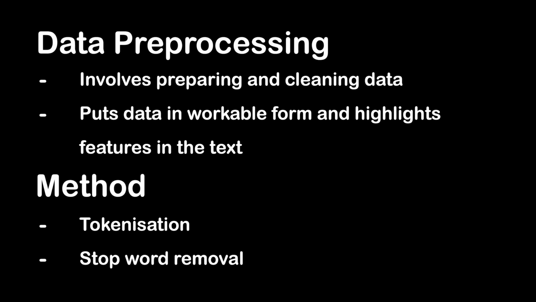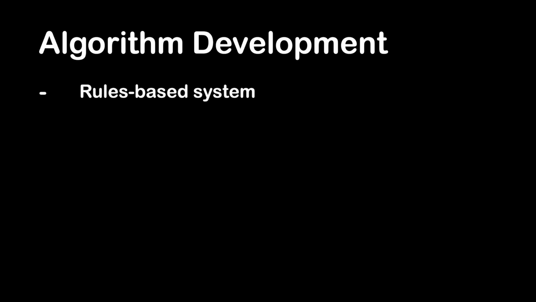Once the data has been pre-processed, an algorithm is developed to process it. There are many different natural language processing algorithms, but two main types are commonly used. The first one is rule-based system. This system uses carefully designed linguistic rules. This approach was used earlier on in the development of natural language processing and is still used now.